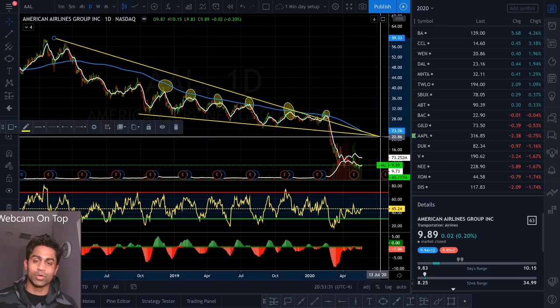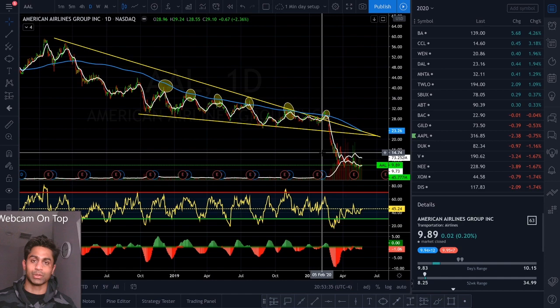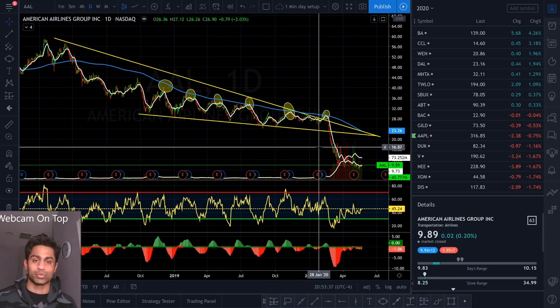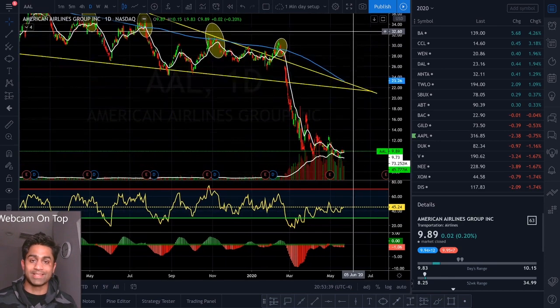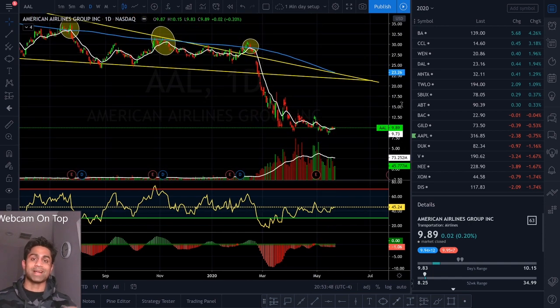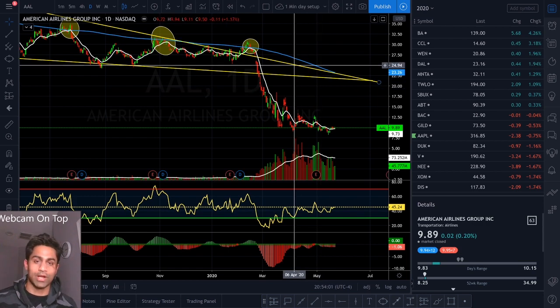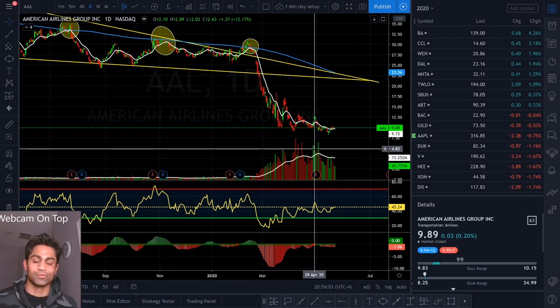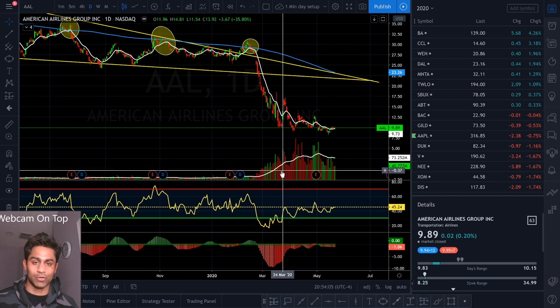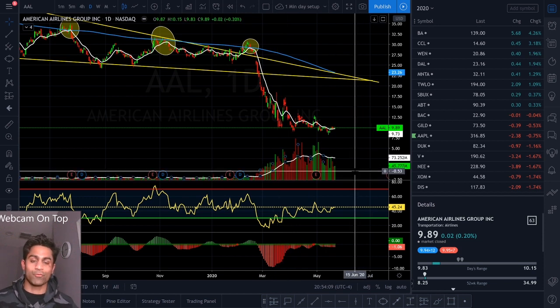Now, another thing that I do want to mention from a technical standpoint is that it was forming this kind of descending triangle and a wedge that you can see on the screen. And usually when that happens from a technical standpoint, the stock usually breaks out or breaks down with massive volume. In the case of American Airlines, it actually broke below its support with a massive increase in volume. So you guys can see this right here is the volume bar, and the white line you see is the average volume for the last 14 days.